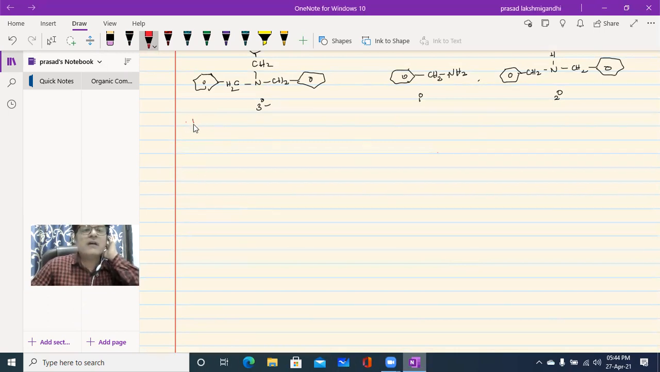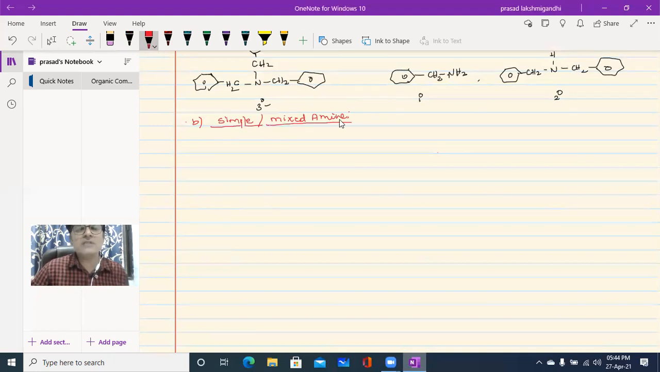Second part B is what? Simple amines, otherwise mixed amines. Simple amines means that for the nitrogen atom, the same type of groups can be arranged. Mixed means different types of groups are arranged. That is known as mixed amines. So let us check the examples for simple amines and mixed amines.